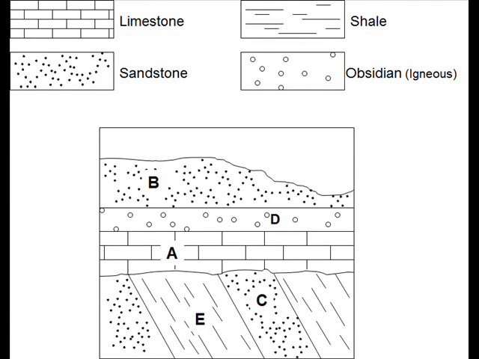Number 1, pieces of rock, minerals, and other organic materials that are deposited in layers are called A. Sediments, B. Unconformities, C. Igneous rocks, D. Fossils. Number 2, which of the following commonly replace the bodies of dead organisms in the process of fossilization?